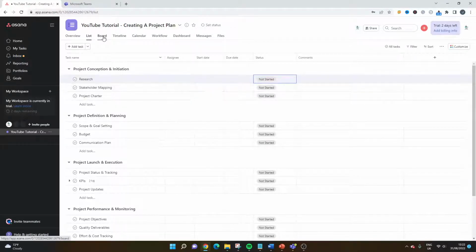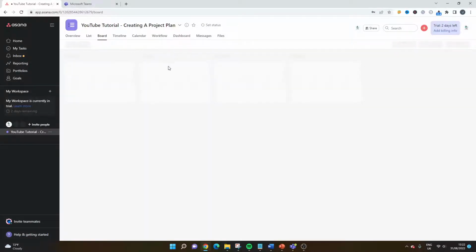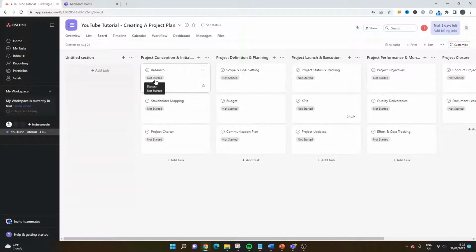Now with Asana, you'll notice that there are different tabs at the top, all created by default. So you'd get all of these when you set up a new project, and they all interflow with one another. I've set this up in the list view, and you'll notice if I head over to the board view, so this is obviously Kanban project methodology, that it's all pre-populated. I didn't do this in the board view, I did it in the list view, and it transfers over. So that's one benefit of working in Asana or a project management tool. It's all integrated.